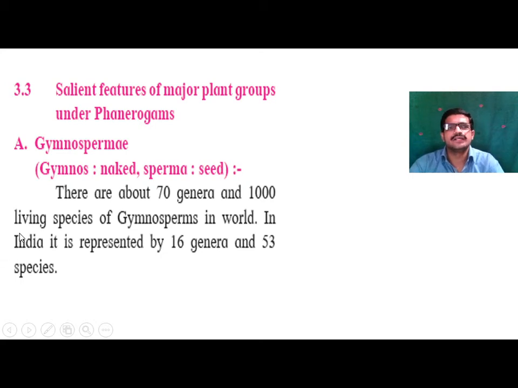Next one is salient features of the major plant group under phanerogams, that is gymnosperms. Cryptogams consist of pteridophytes, and phanerogams consist of gymnosperms and angiosperms.